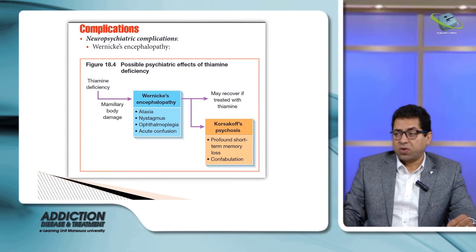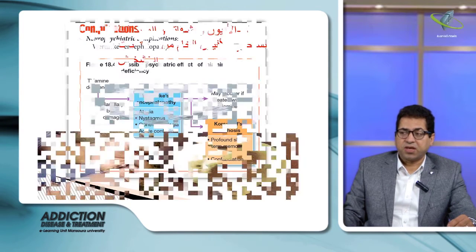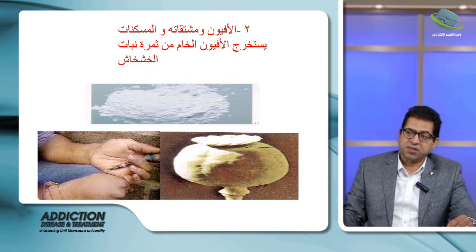Opium is another drug, and heroin is the synthetic form of these drugs.